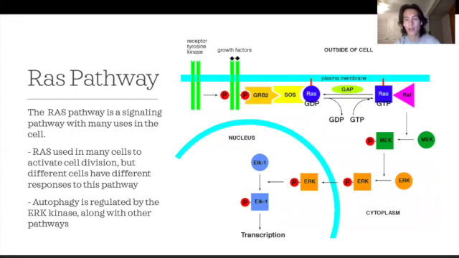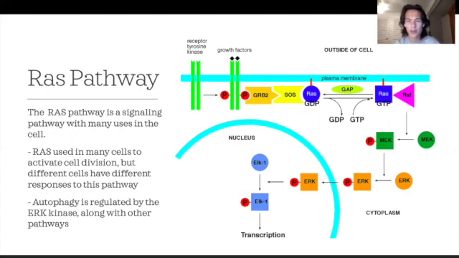And then after that, it'll activate a whole cascade of different kinases, such as the RAF kinase, MEK kinase, ERK kinase. The ERK kinase specifically has a lot of branching things off of it. So the ERK pathway specifically is important for regulating autophagy. Different things will regulate autophagy, but the ERK pathway is one of the most prevalent ways of regulating this.